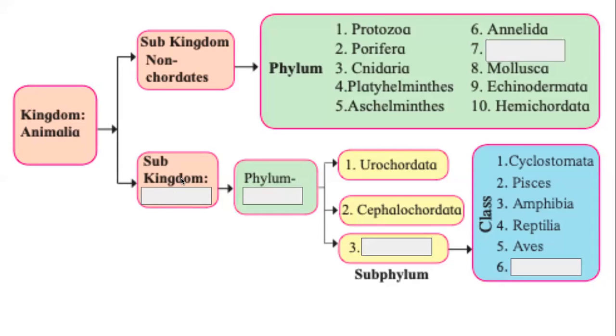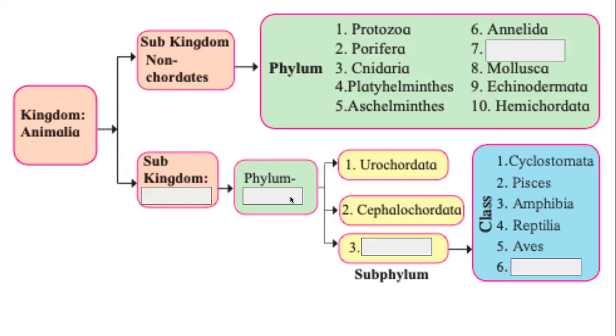Next, what is this subkingdom here? Correct. Chand is correct. It is chordates. Alfia, I will give you more marks. Remember, when we are writing the name of the subkingdom, we will say non-chordates and chordates. It's okay if we say chordata, but let's stick to what's given in the textbook. Chordates are those animals which have notochord in some shape or form in some phase of their lives.